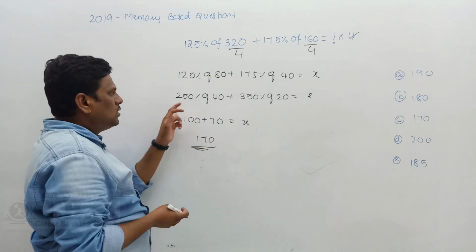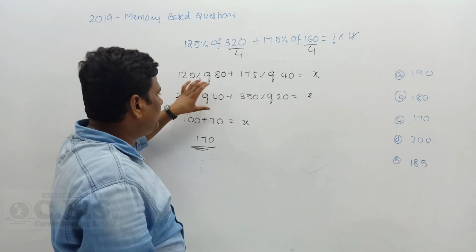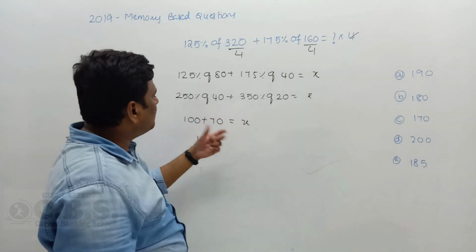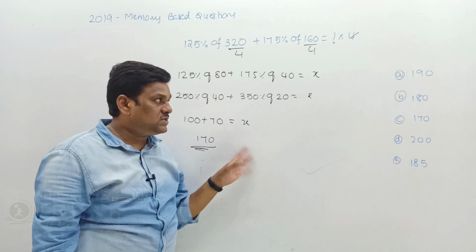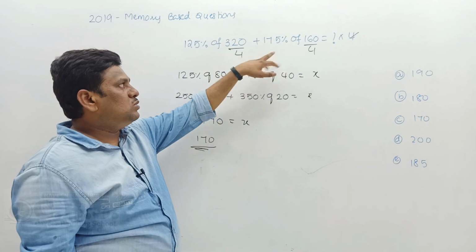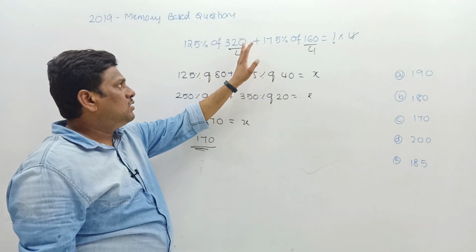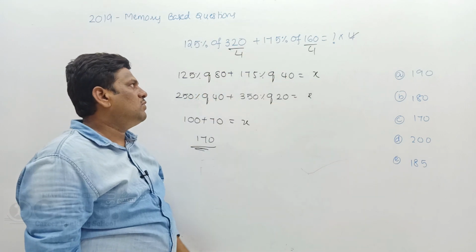What I do is, the percentage's 2 zeros both cancel. 25 4s are 100 and 35 2s are 70. 100 plus 70 gives how much? 170. This is the answer. Okay, so I just divided by 4 on the left hand side: 320 divided by 4 and 160 divided by 4.